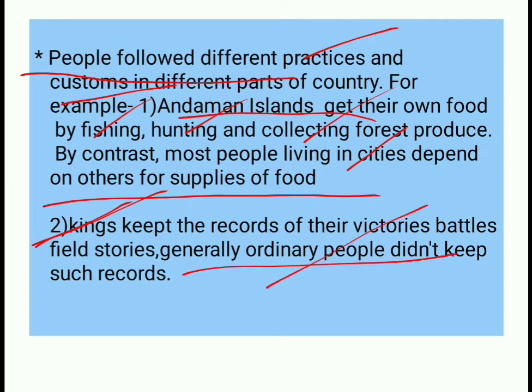Ordinary people's lifestyle is very different from the king's lifestyle, so ordinary people did not keep any such records. So these are some of the points we are going to keep in mind.